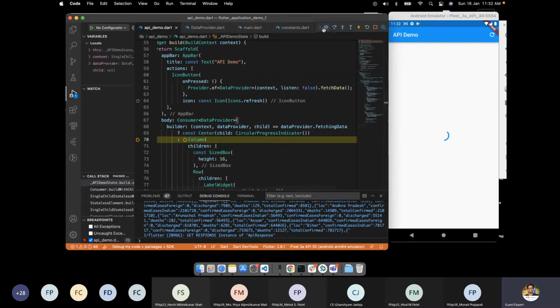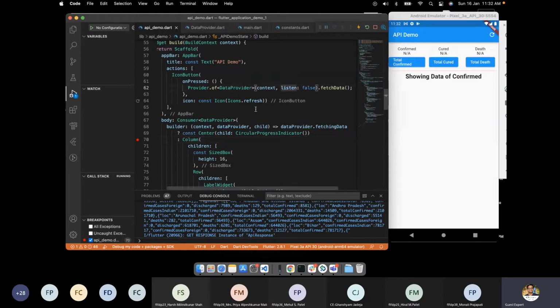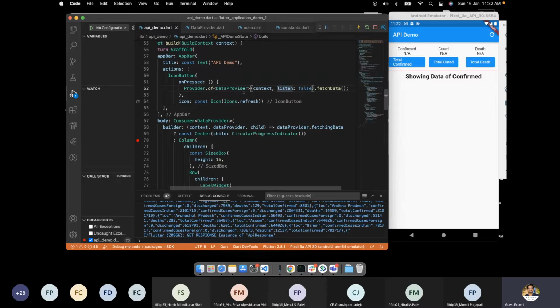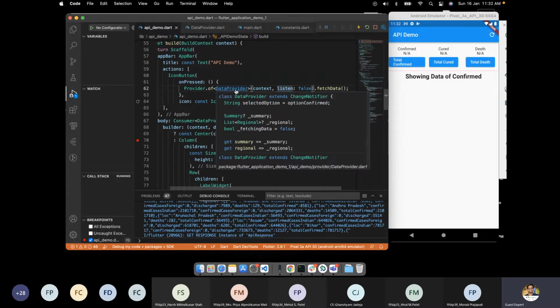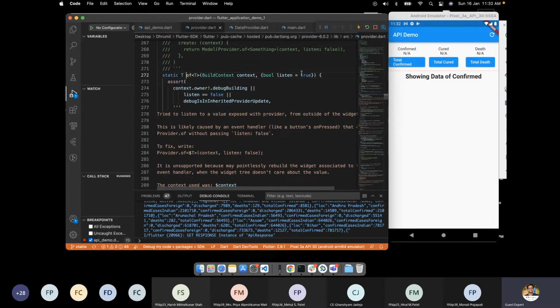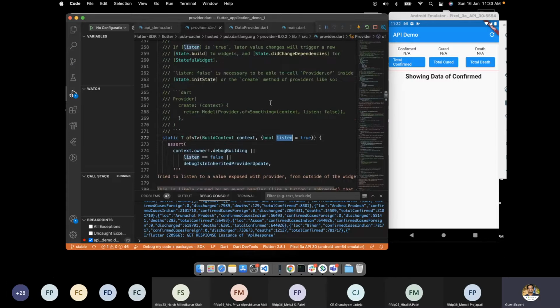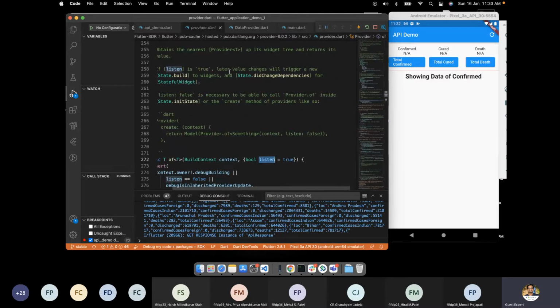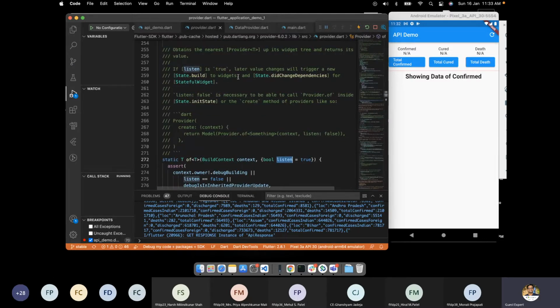Okay, so yeah. So was this listen equal to false? That I also need to check. Let's just check what exactly this is. So listen equal to false. If listen is true, later value changes will trigger a new state.build to widget, and state dot did not dependency for state widget.